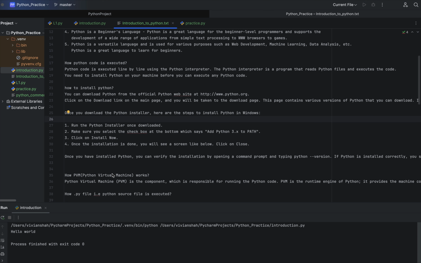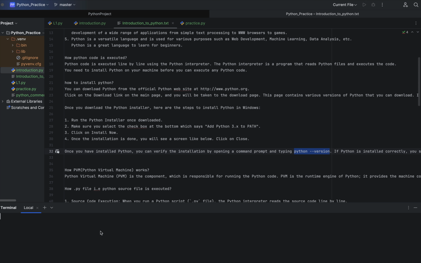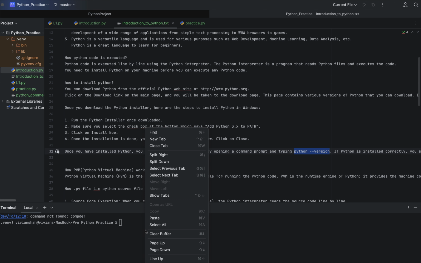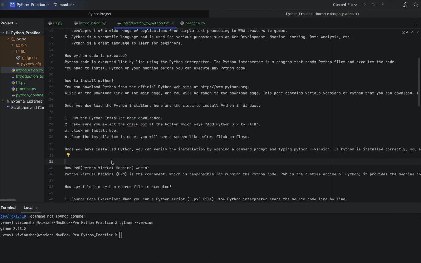Now let us move to the next step. Once you install Python, you can check whether it is installed by checking the version in your command prompt. Now let us go and check the command prompt here. See, as of now you can see the 3.13.2 version of Python is installed in my system, so I can work with a Python program now.